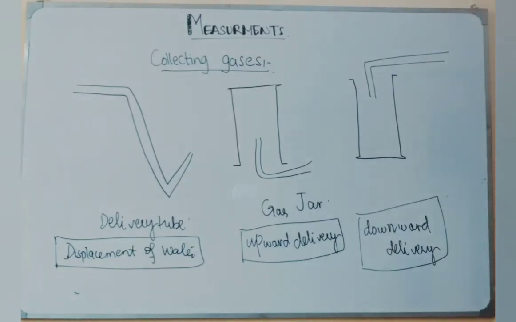Means air is moving upward and the gases are being collected below the layer of the air. So that method is the downward delivery or the upward displacement of the air, and the gases that can be collected by using this method are chlorine and hydrogen chloride.